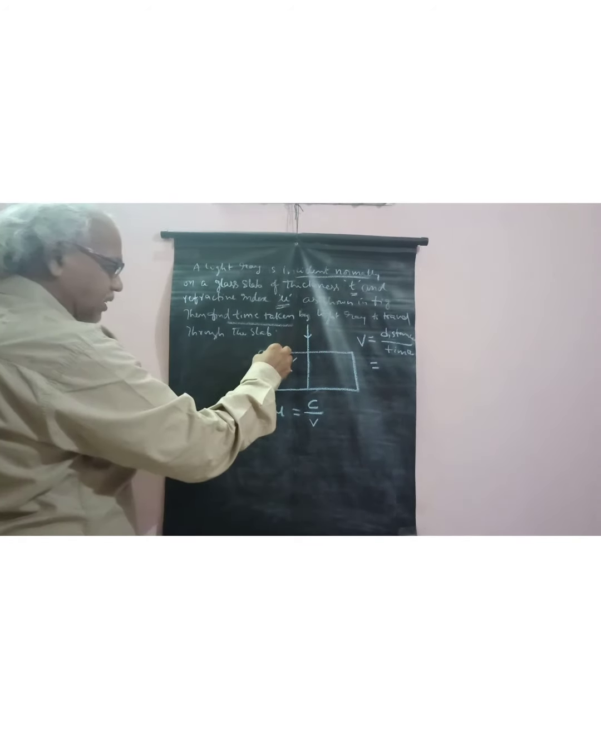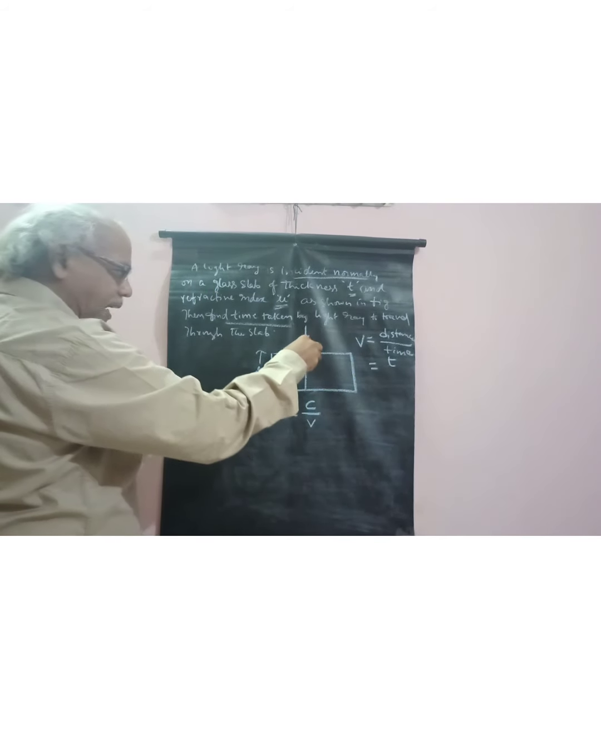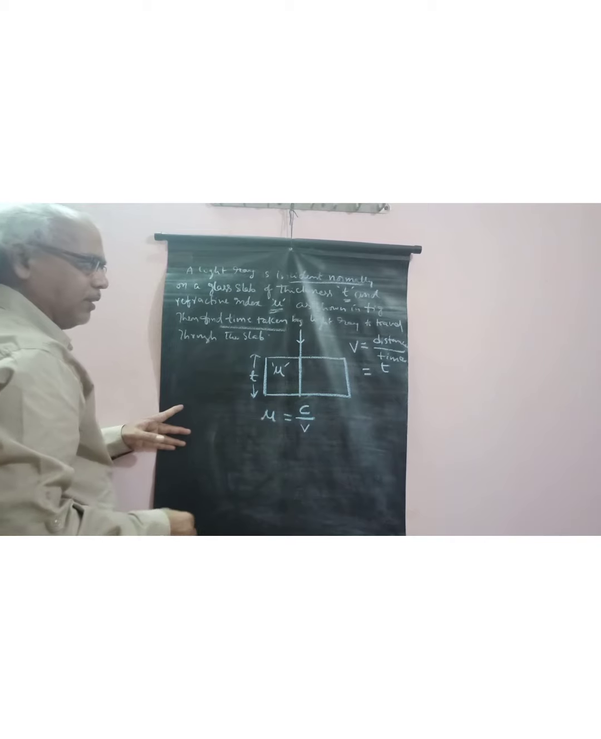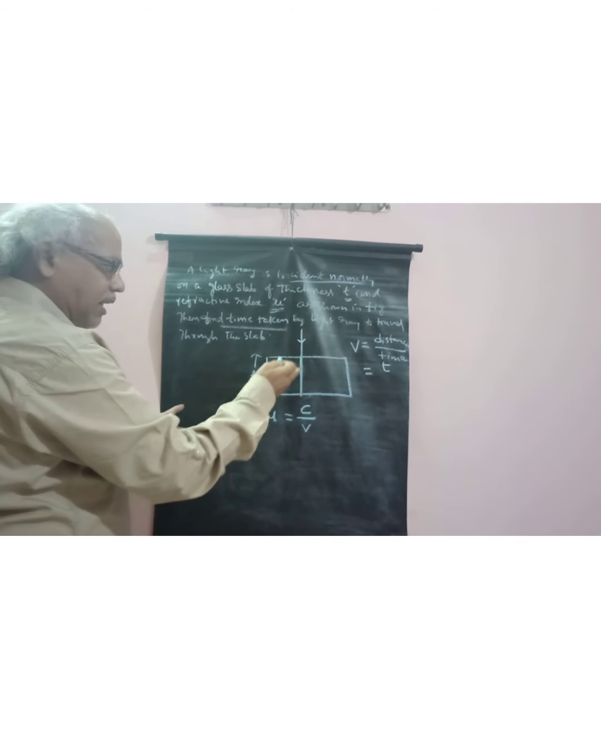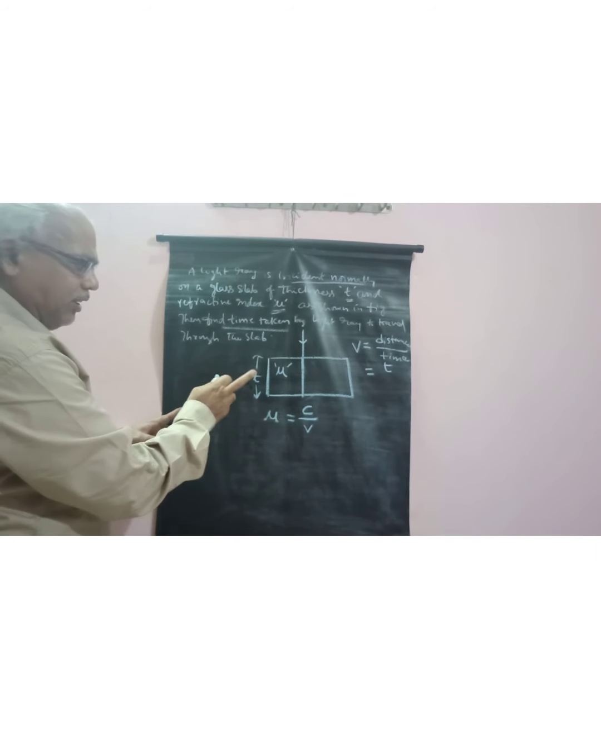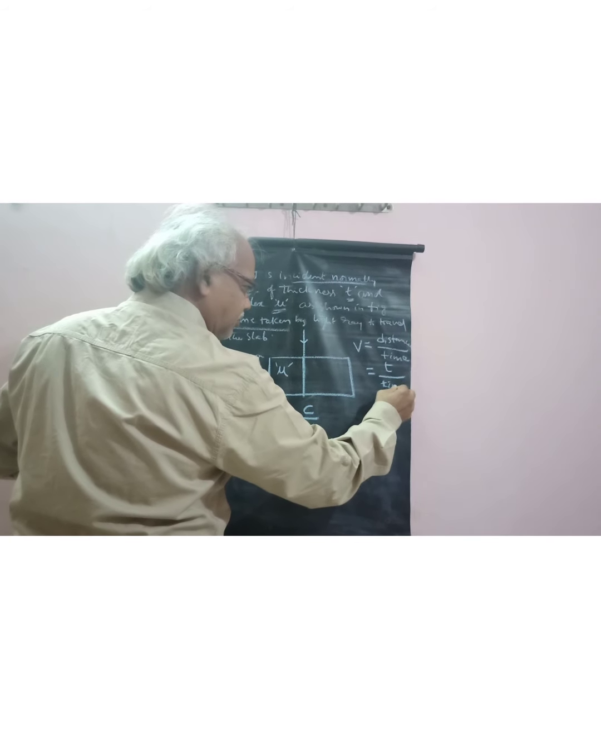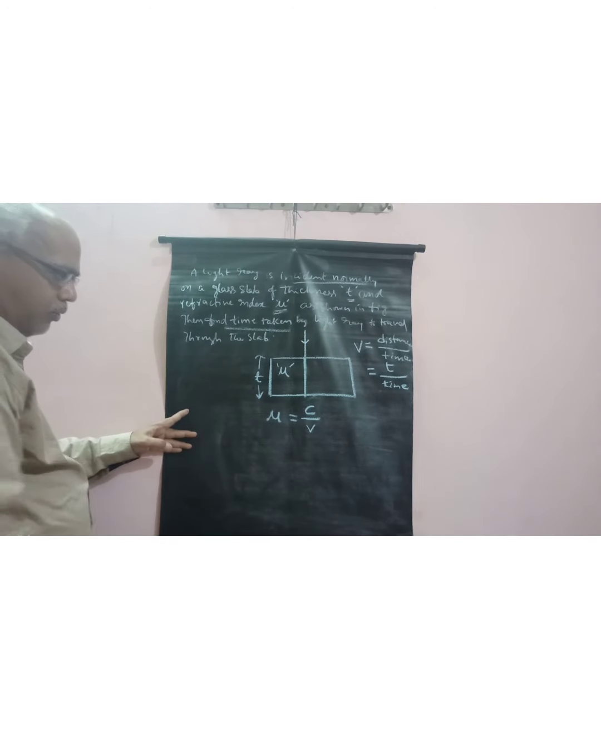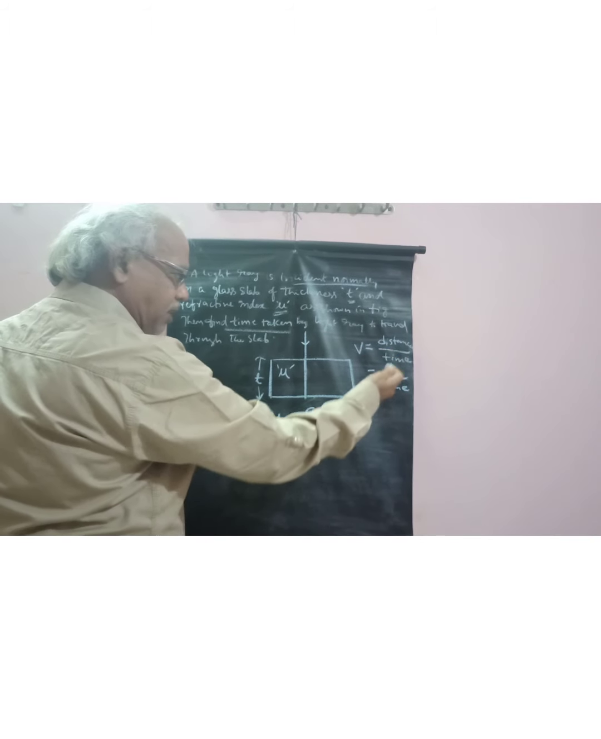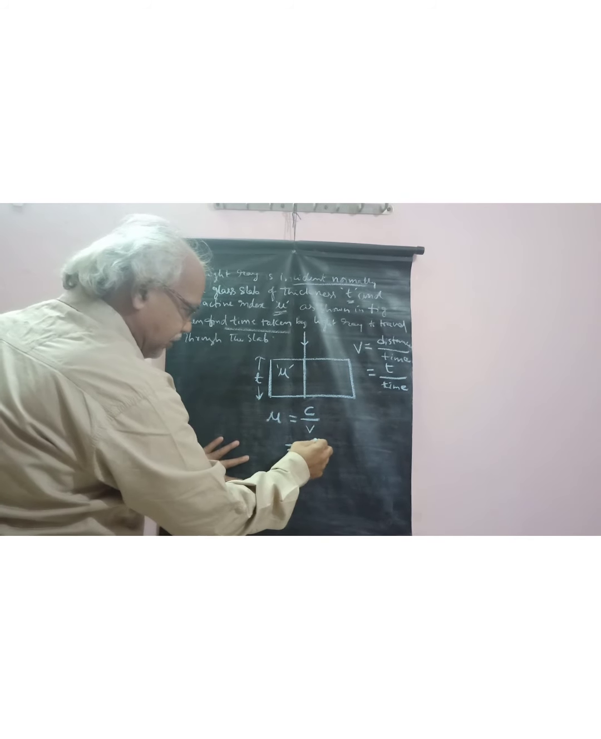Distance means the thickness of the glass slab, that is T, and we need the time taken to travel this thickness from this end to this end. That is the time taken by the light to travel in this glass slab. So here v is the distance or thickness of the glass slab divided by time. In place of v, we substitute this term, distance by time, or thickness of the glass slab by time, that is equal to c by